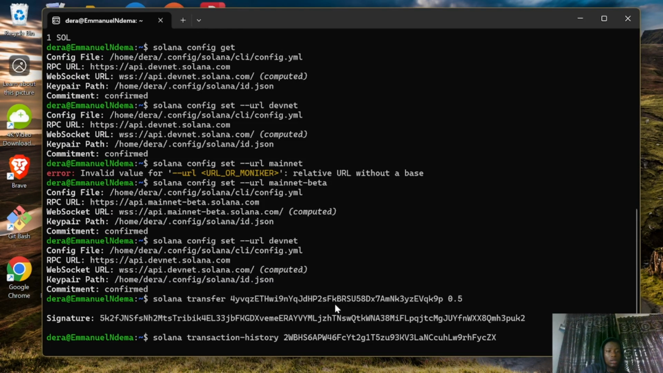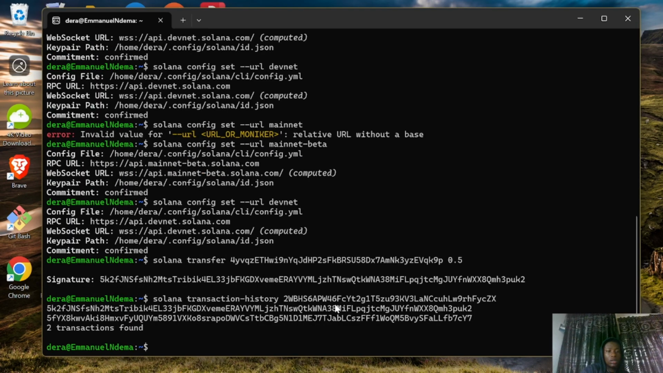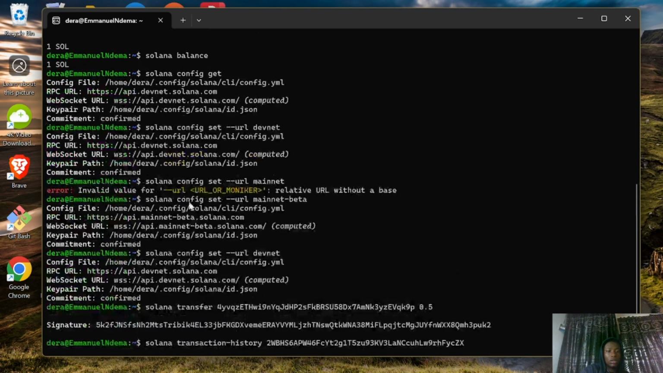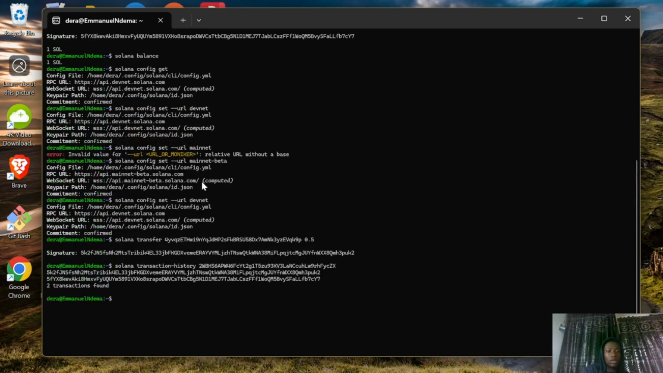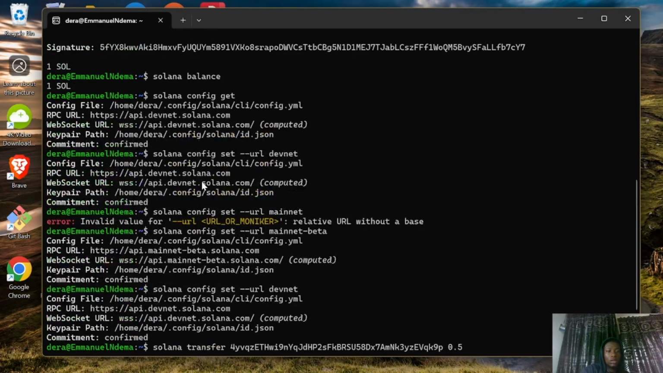So we're trying to fetch our transaction history. And as you can see, two transactions were found. So here is the first transaction where we transferred SOL to the other address, and then here is the second transaction where we did an airdrop, and we got a signature.